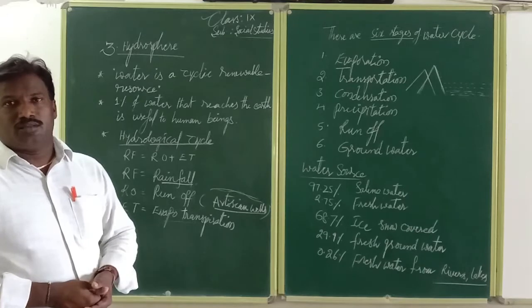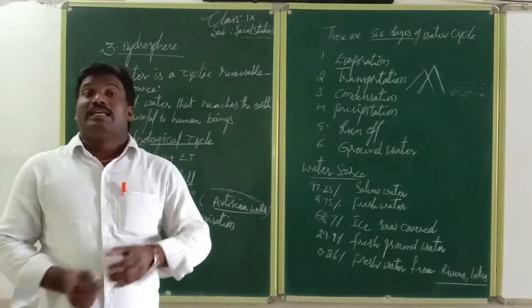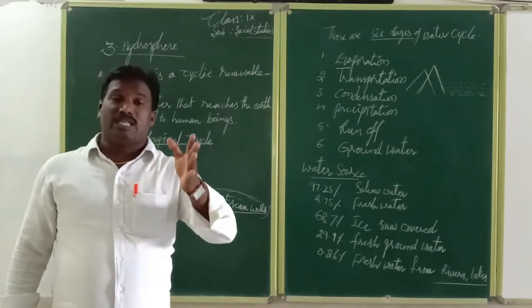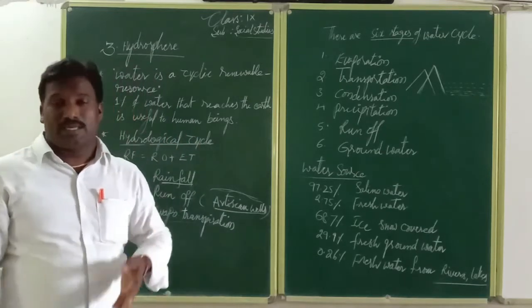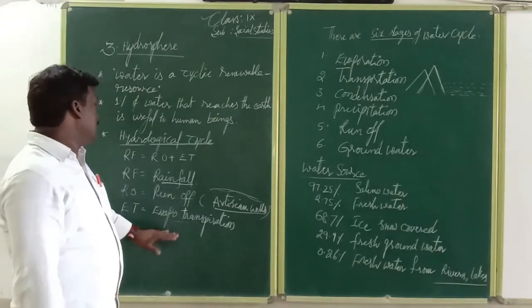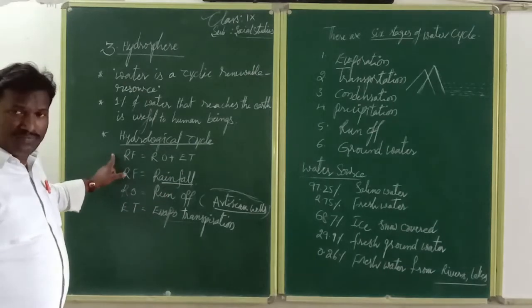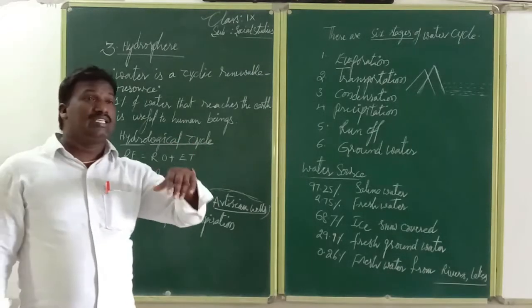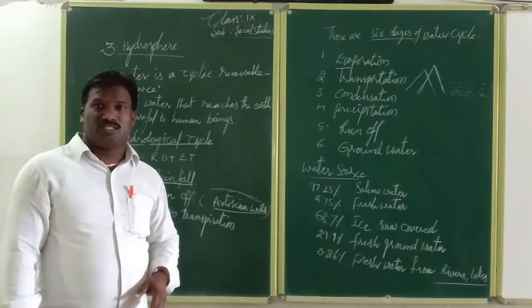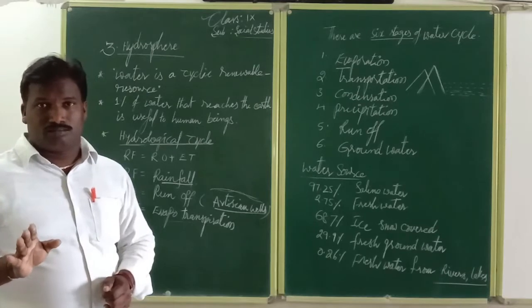Already we observed that air is a mixture of several gases, with evaporation and water vapor making up some percent. According to this, the hydrological cycle is based on these three. RF means rainfall, and all the water sources are based on rain.